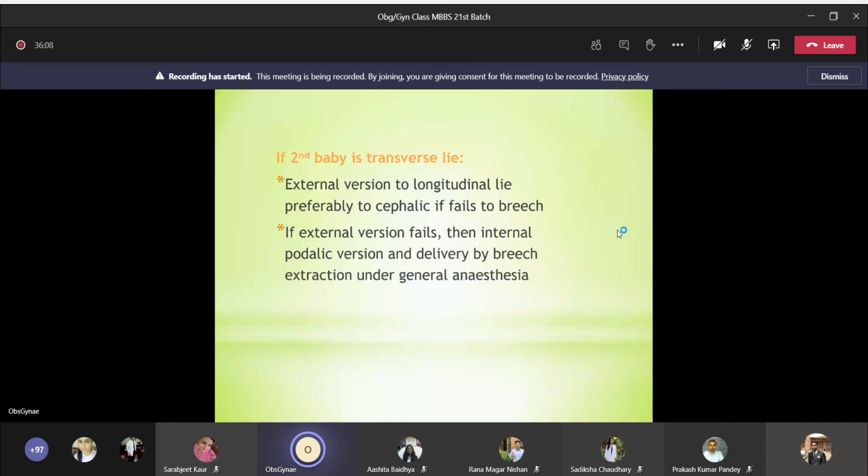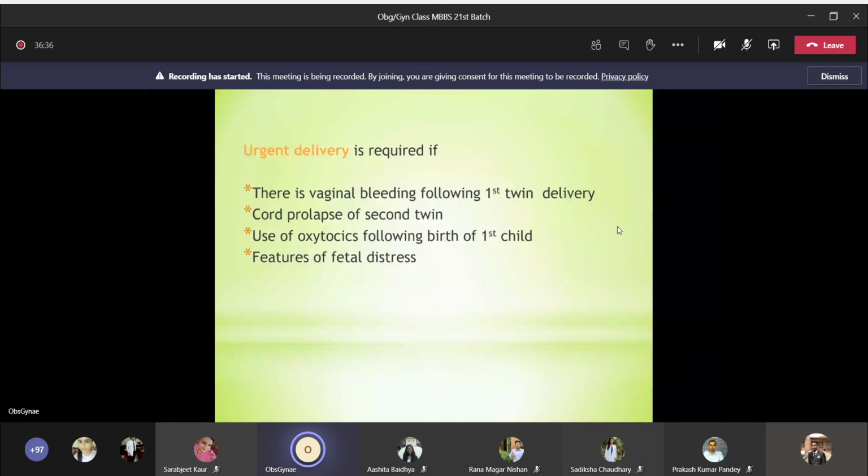If the external version fails, then internal podalic version and delivery by breech extraction can be done in OT under anesthesia, okay? This is the only indication of internal podalic version in modern obstetrics. You do internal podalic version only in case of second twin transverse lie, okay? In other conditions, you don't do it. Urgent delivery is required if there is vaginal bleeding following delivery of the first twin, cord prolapse of second twin, use of oxytocics following birth of first child, and features of fetal distress.